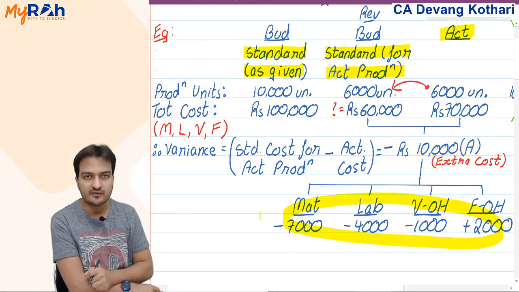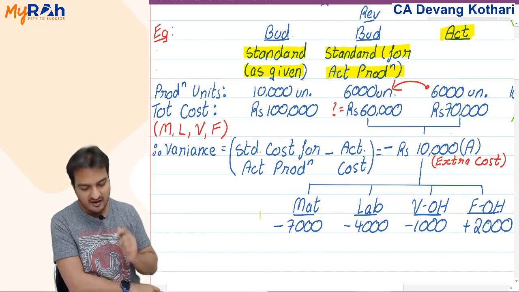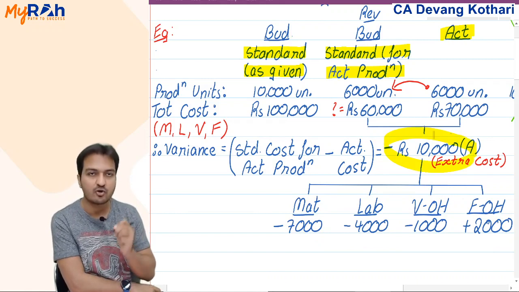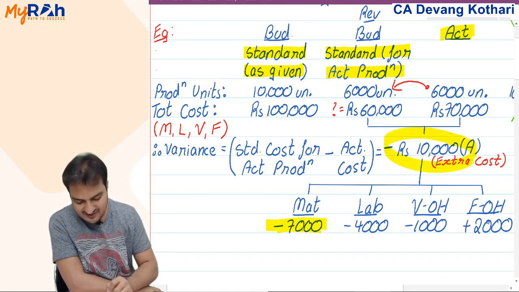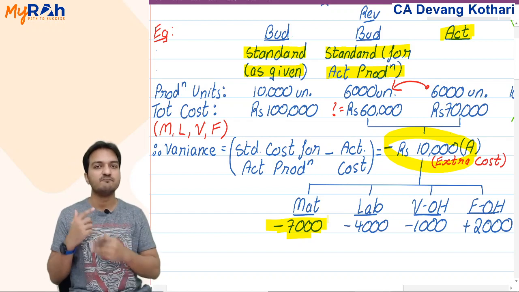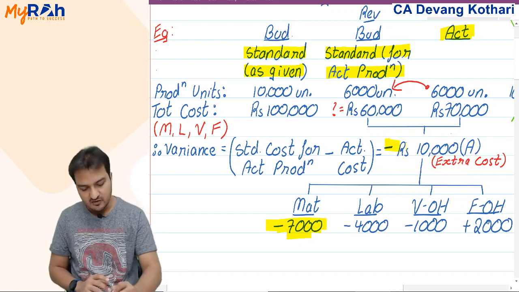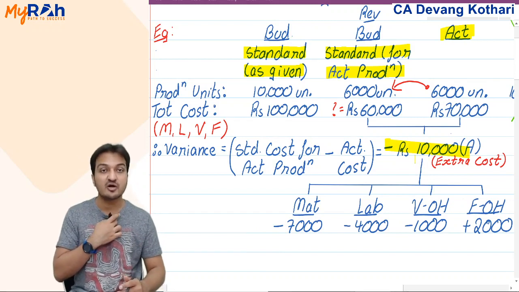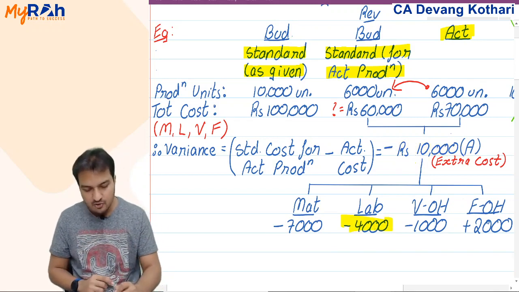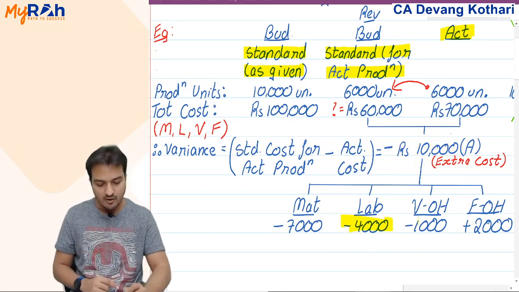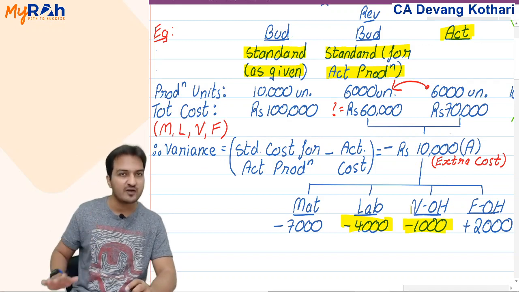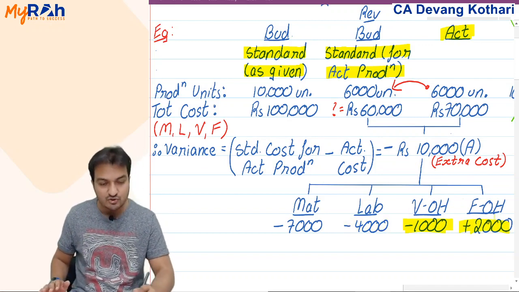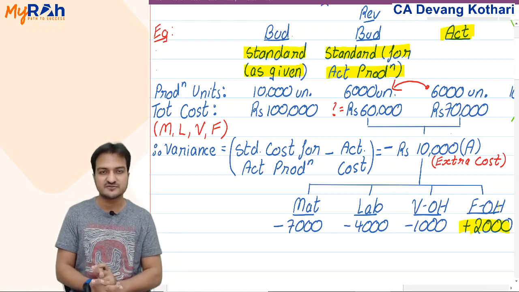Well, this indicates that out of 10,000 extra cost, 7,000 extra cost happened because of material. Out of 10,000 rupees that you spent extra, 7,000 rupees you have spent extra only for material, 4,000 rupees you spent extra towards labor, 1,000 you spent extra towards variable overheads, while in fixed overheads you saved 2,000 rupees.